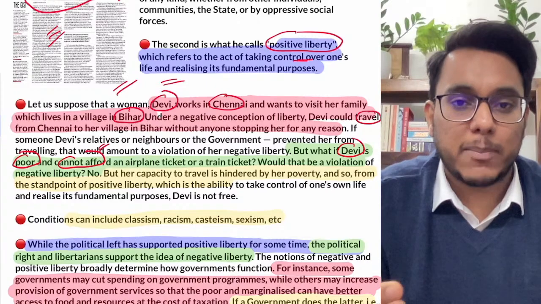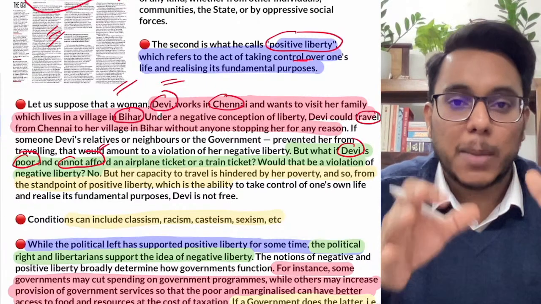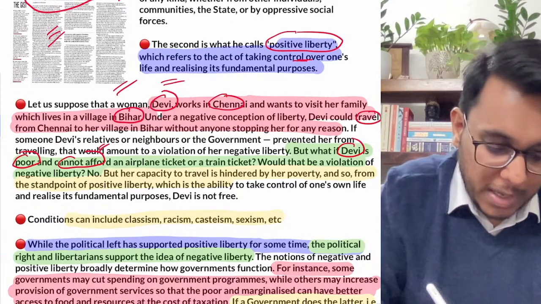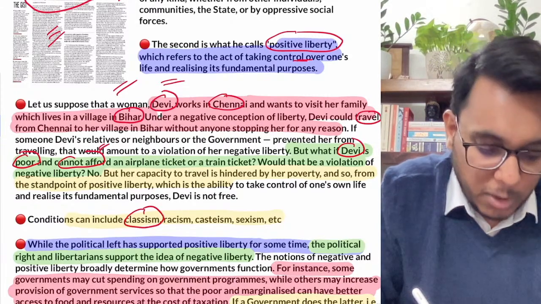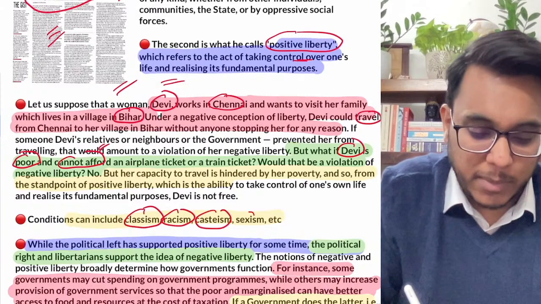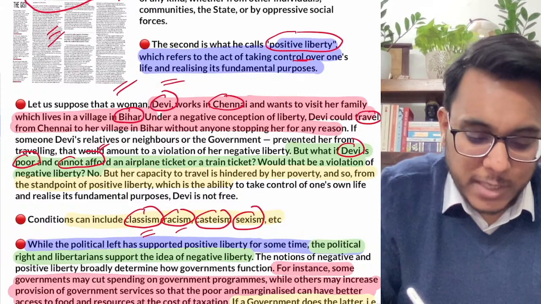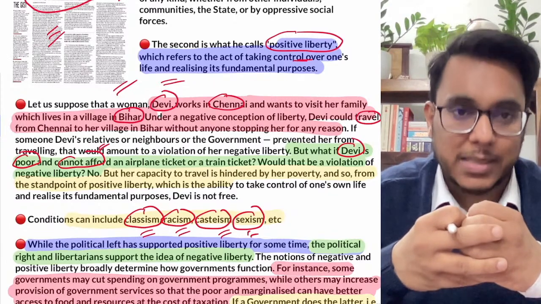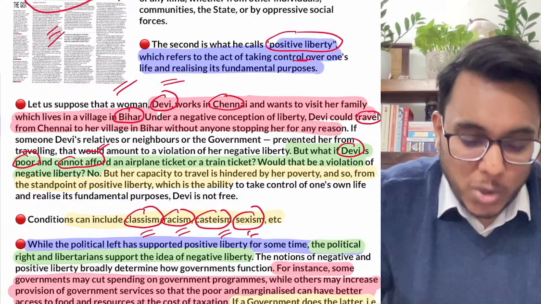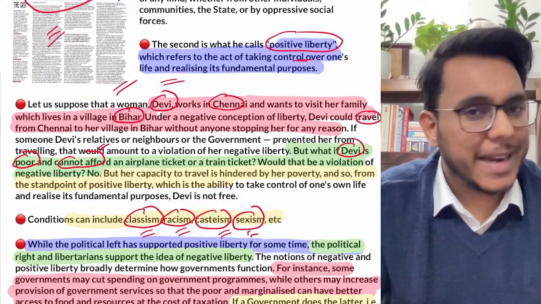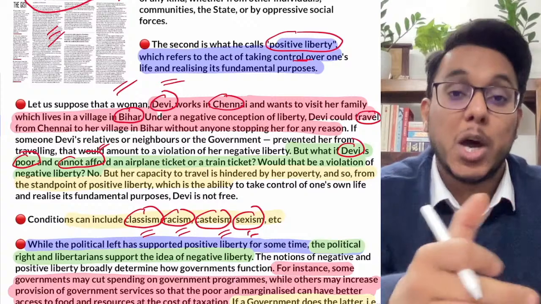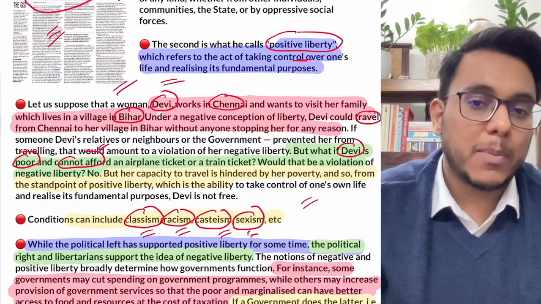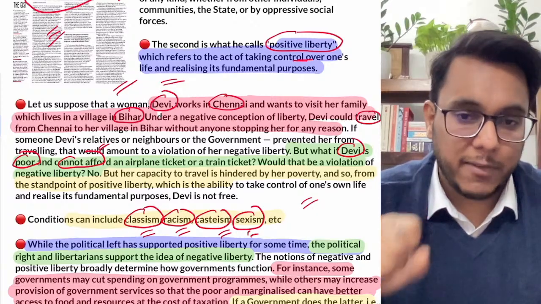So positive liberty provides that many a time people are not able to be free because many such kinds of issues come in between: your class comes in between, your race comes in between, caste comes in between, sex comes in between. Many of these factors restrict your liberty many a time. Is that clear or not? So basically positive liberty is also very much important. Negative says, okay, we will not stop you, do whatever. Positive says, we will also give you some enabling conditions of life. So positive liberty is very, very important in the welfare state.